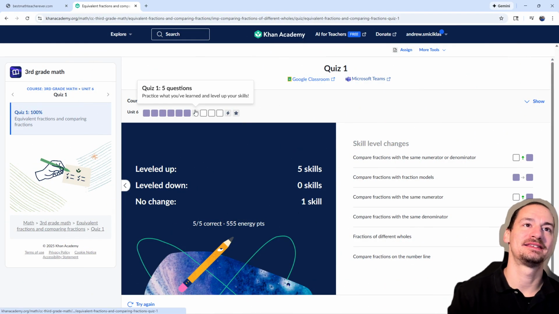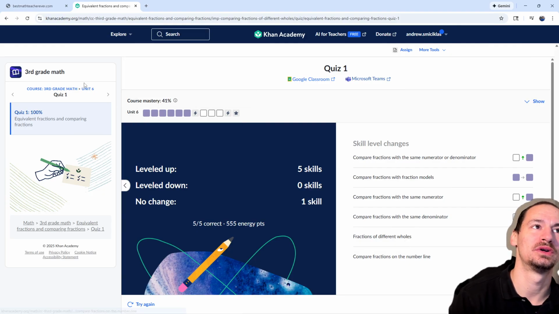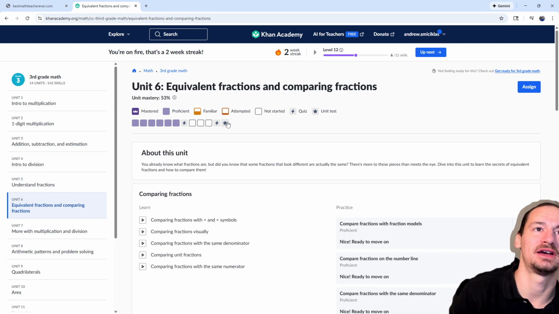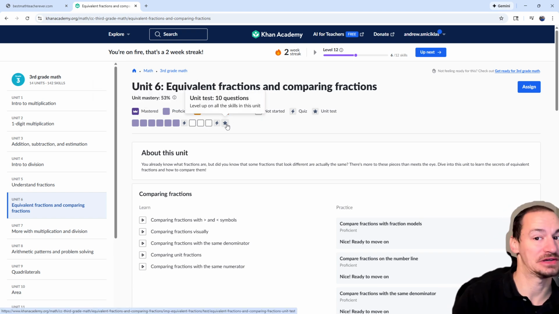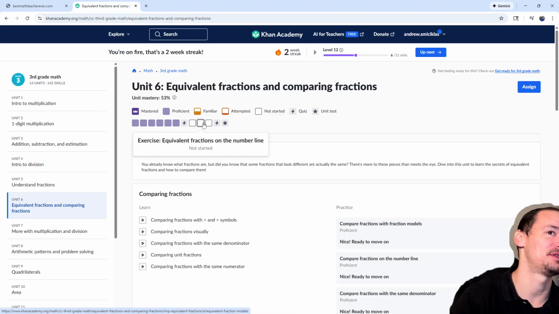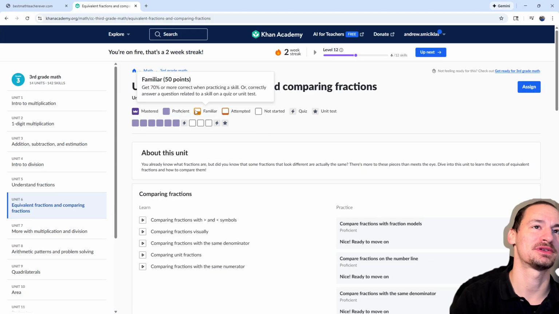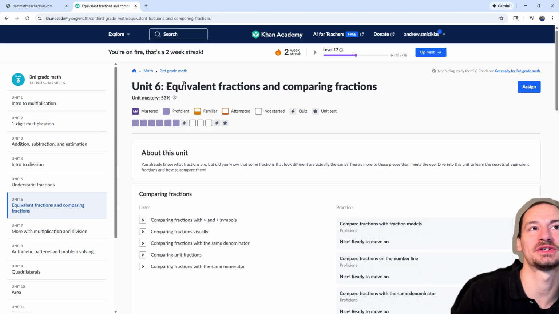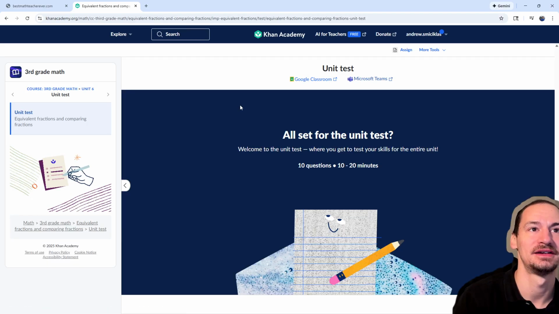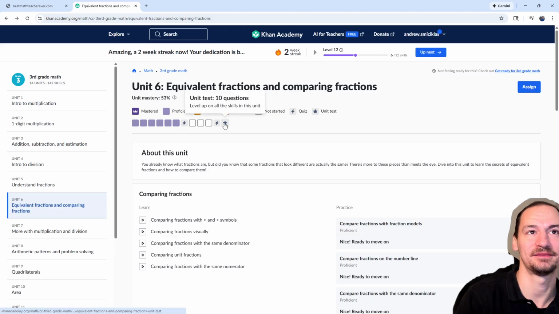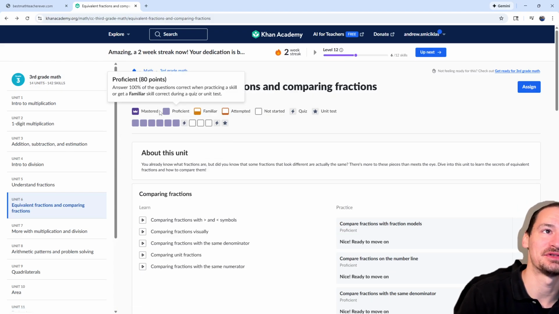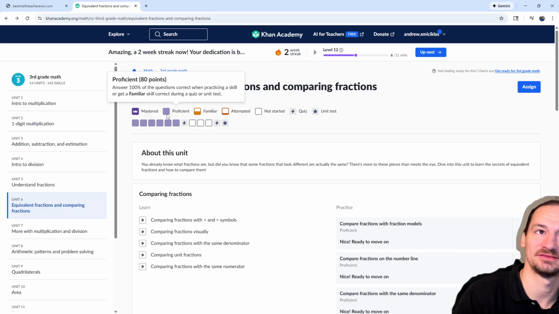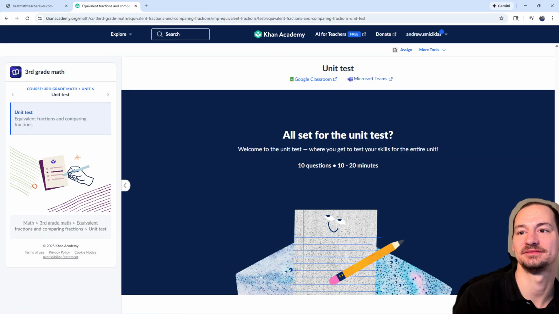Now notice that it's not going to turn these to the final level, which is mastered. In order to get it to mastered, you have to do the unit test. But I'm going to show you something. I'm going to do this unit test, but I'm going to keep these white right here. And what's going to happen is, again, I'm going to get all these right because I know how equivalent fractions works in 3rd grade. It's a very easy thing for me. So I'm going to get them all right, and I'm going to get them all right quickly. But all of these are going to level up to mastered, but these are only going to level up to proficient. So, again, I'm just going to show you.